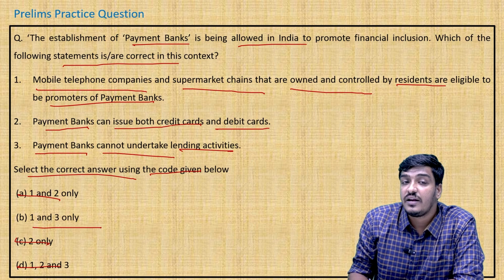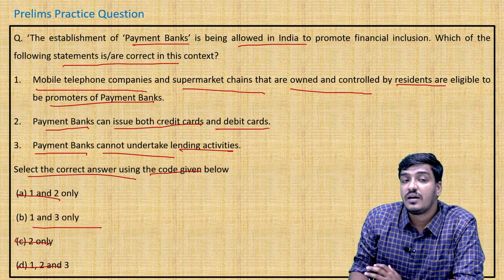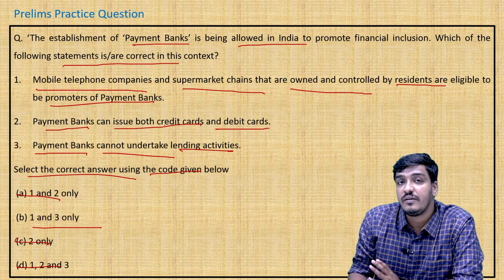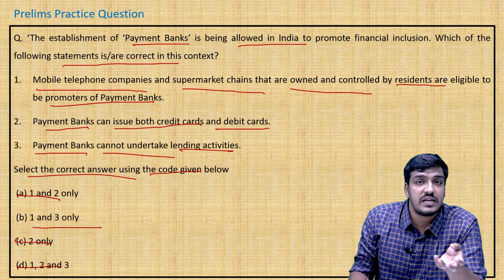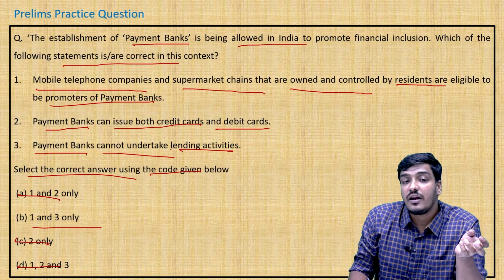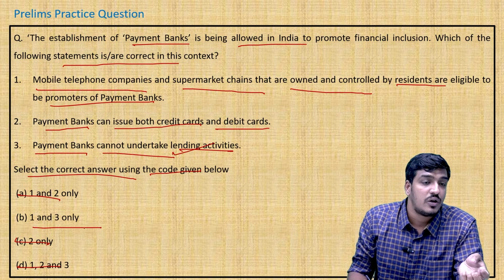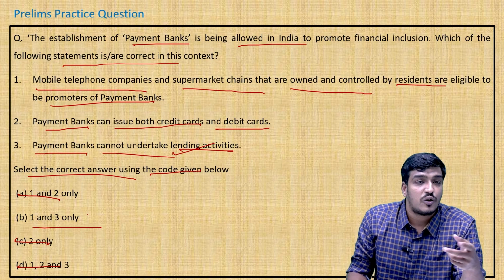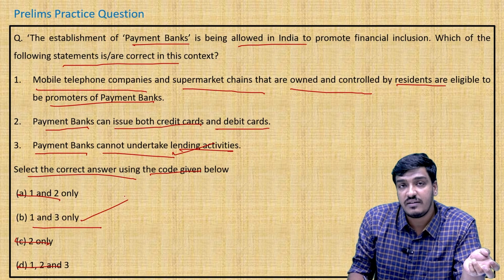We can also infer from this that by not issuing credit cards, payment banks cannot be involved in lending activity, because a credit card is basically a lending process. So by knowing that it cannot undertake lending activity, the third statement will be correct. So we can easily cross-check and make the answer that 1 and 3 will be the correct answer, option B.